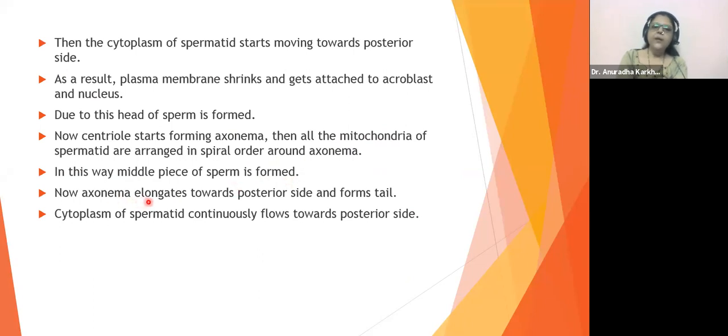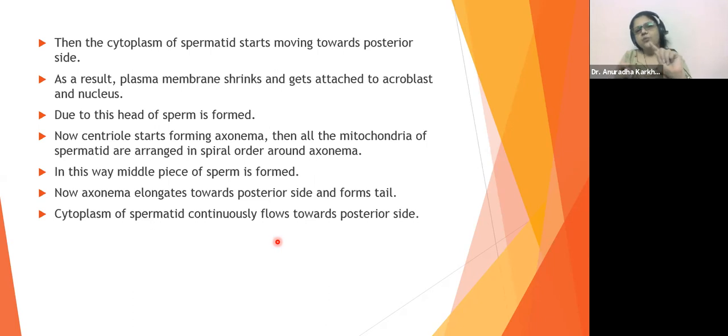Now, the axoneme elongates towards the posterior side and extends to form the tail. So the tail is also going to be the 9+2 microfilaments only, extending. Okay. The cytoplasm of the spermatid continuously flows towards the posterior end. So the whole liquid, the cytoplasm, is also continuously coming down. So till the tip of the tail, the cytoplasm will continue. So in this way, the sperm will have a head, middle piece, and tail.